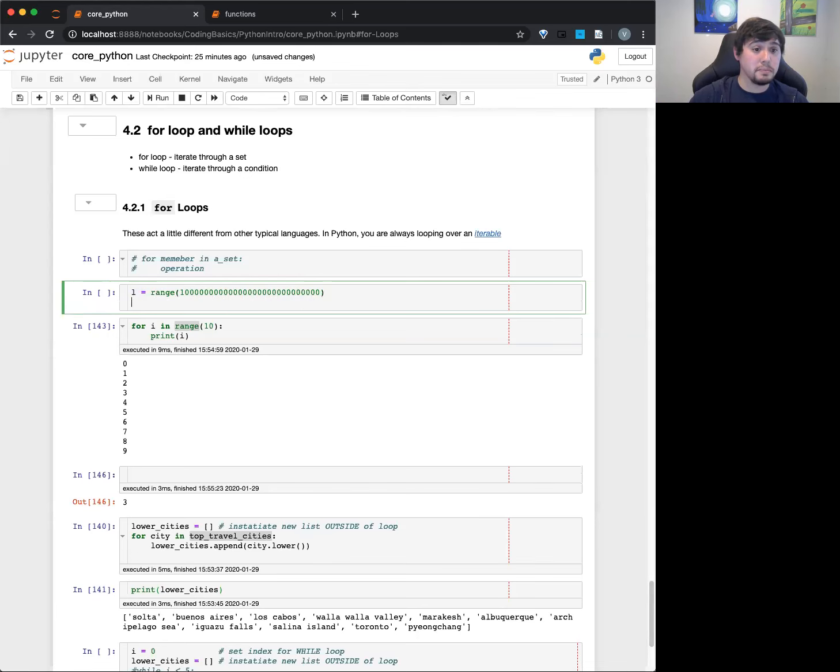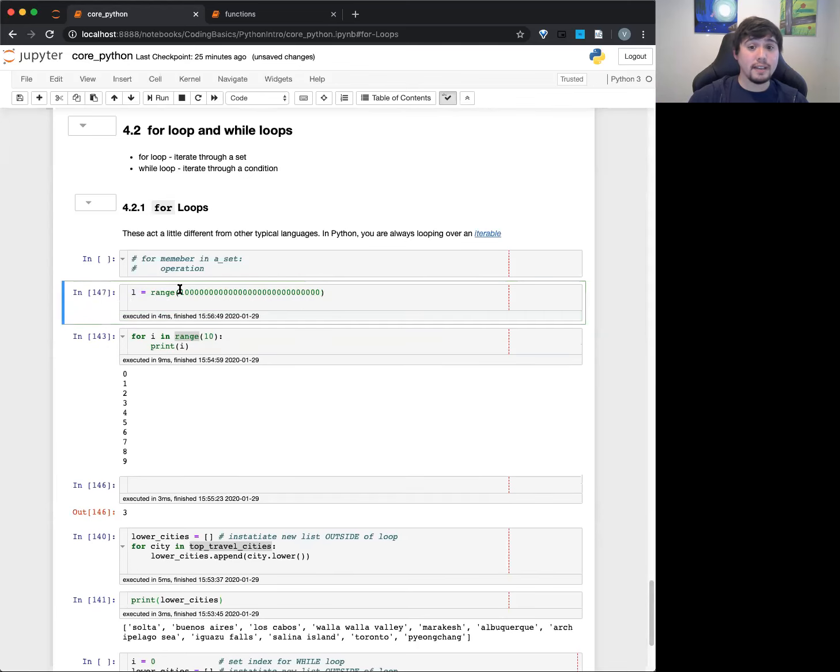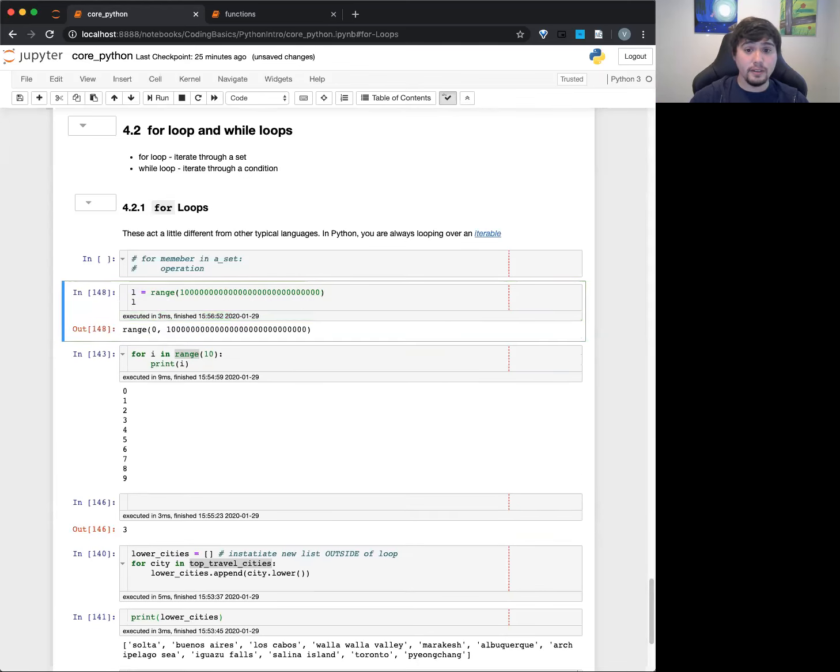Is it gonna crash? No, that was fast, right? And we know that is a lot of numbers in there, right? If I tried for looping over this, this would take all class, in fact, probably take the whole rest of the day, depending how fast this goes.